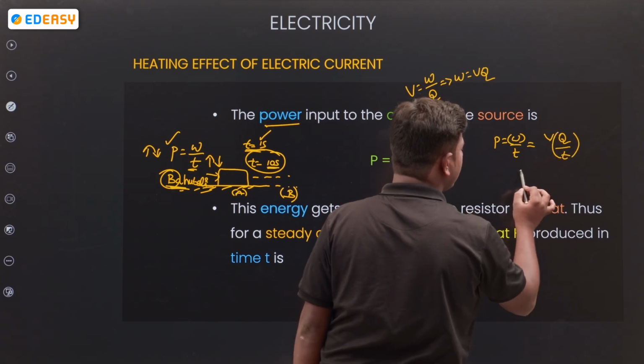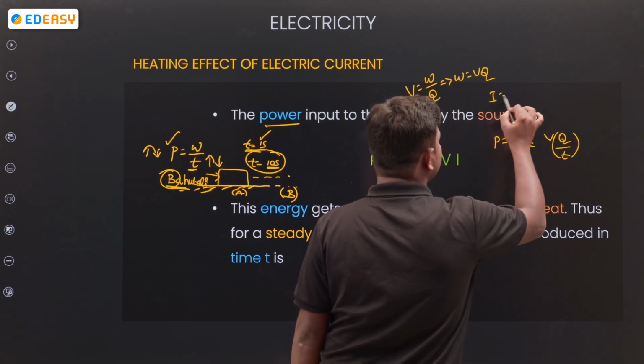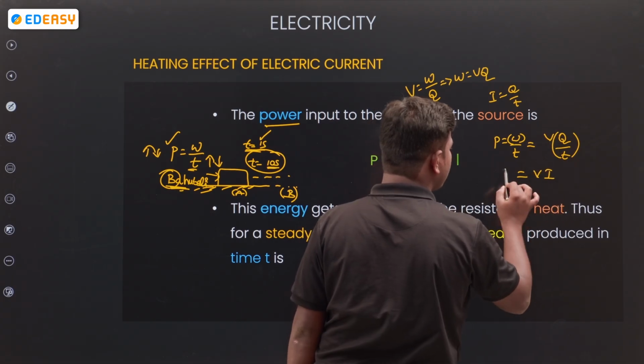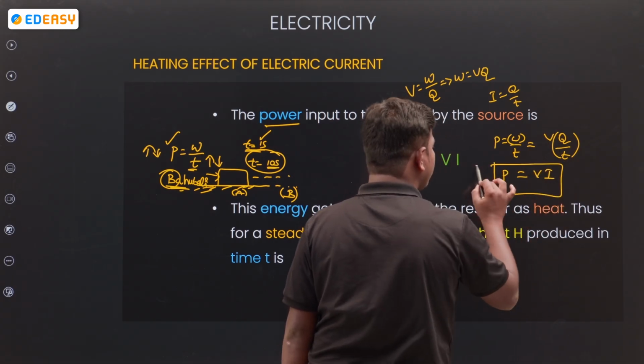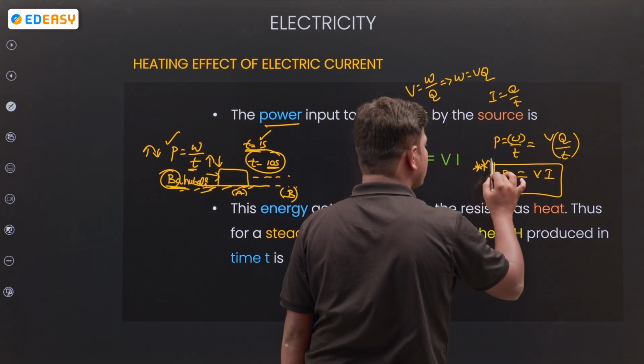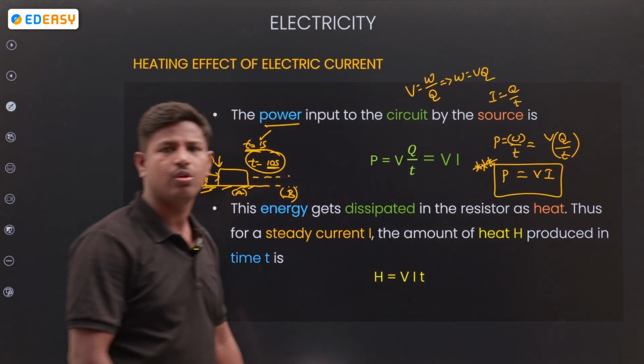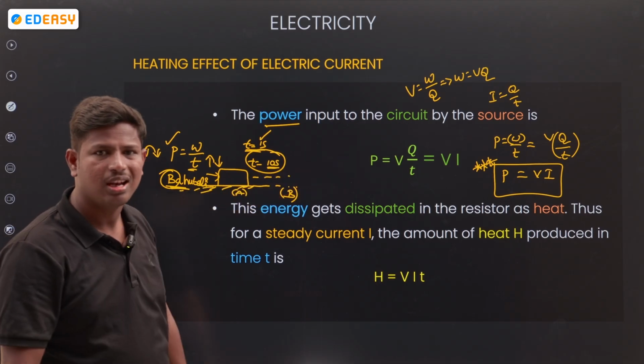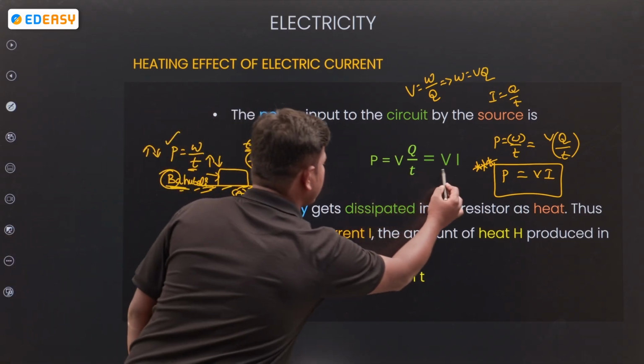So Q by T, again I is equal to Q by T. So in place of Q by T, substitute I. So power P is equal to VI in terms of potential and current. P is equal to VI is the formula in terms of potential and current.